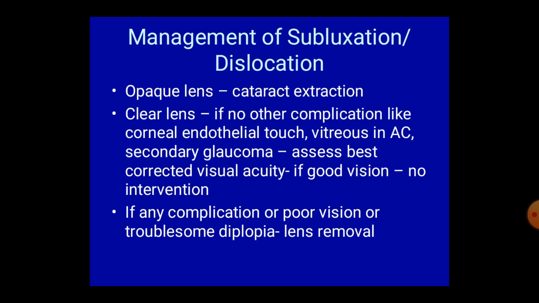Management of subluxation and dislocation. If the lens is opaque, cataract extraction. If the lens is clear and there is no other complication like corneal endothelial touch, vitreous in AC, or secondary glaucoma, assess best corrected visual acuity. If there is good vision, no intervention. In any complication or poor vision or troublesome diplopia, the lens should be removed.